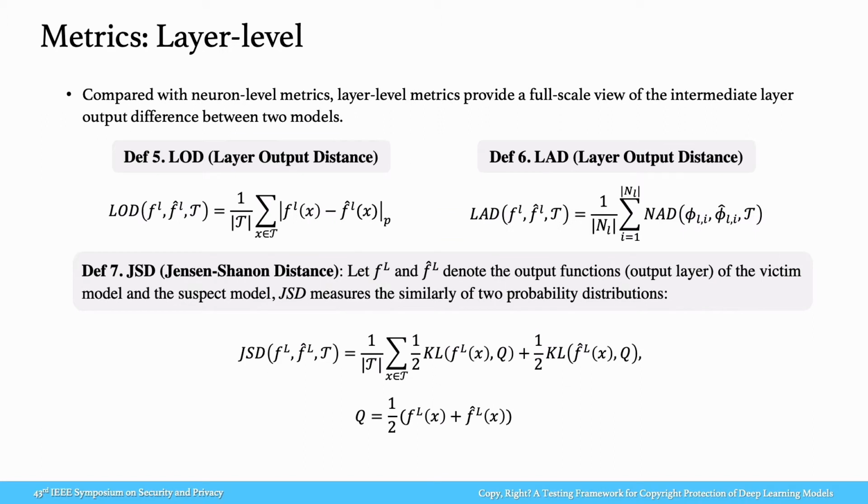The layer-wise metrics in DeepJudge take into account output values of the entire layer in a deep learning model. Compared with neuron-level metrics, layer-level metrics provide a full-scale view of the intermediate layer output difference between two models. Jensen-Shannon distance is a metric that measures the similarity of two probability distributions, and a small JSD value implies the two distributions are very similar. JSD is designed for the output layer specifically.